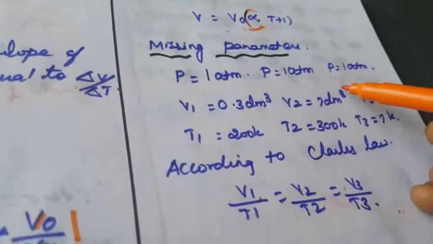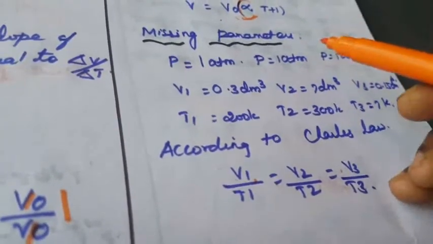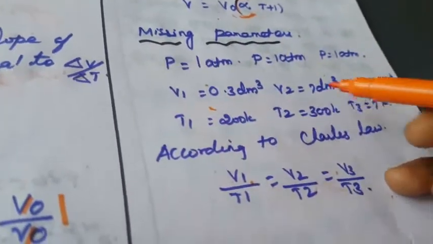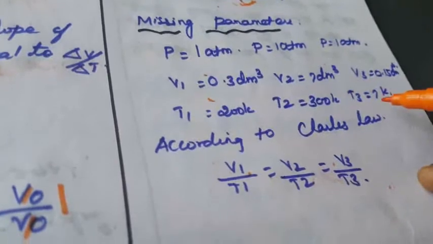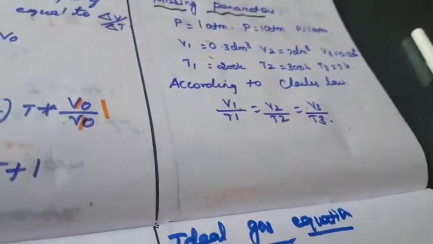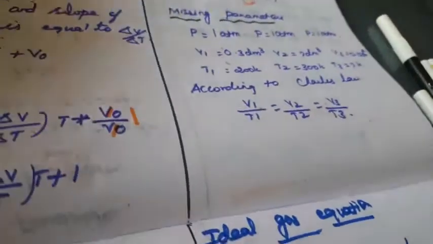Here the pressure will be constant. At constant pressure, volume is directly proportional to temperature. That is called Charles' law. Again here the pressure is constant, volume is already given. V2 is not given, and here also temperature is not given. According to Charles' law, what is the formula? V1 by T1 is equal to V2 by T2. First we compare the first two, substituting all the values.